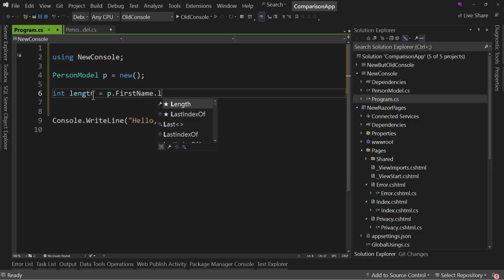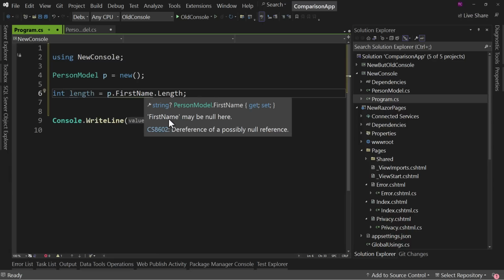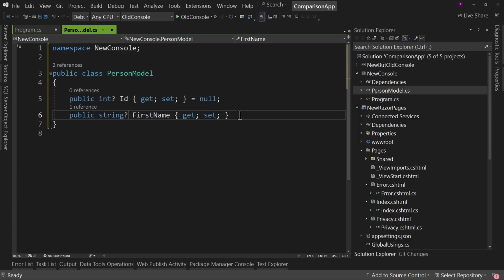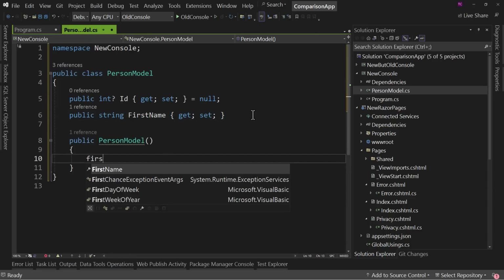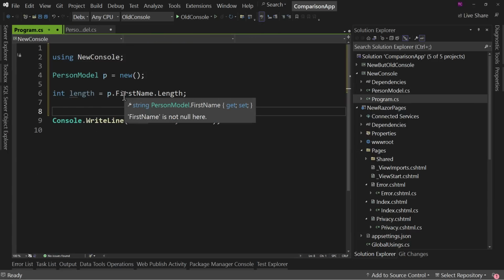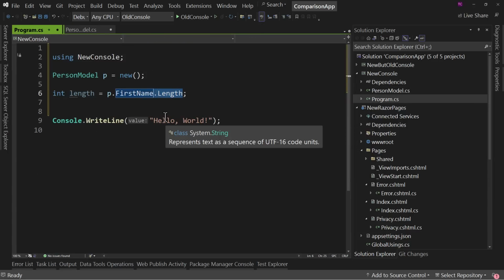So with PersonModel p, I could say, let's do an int length equals p.FirstName.Length. Okay, and notice the squiggly here, it says FirstName may be null here because this is a nullable string. So it's yelling at me and saying, hey, this could be a problem. And in fact, it would be a problem because, yes, it is null here. I have it assigned a value. Now, if I said, no, this isn't going to be null, and maybe I even assign an initial value, like let's go a constructor, and I could say FirstName equals Tim as a default, right? Well, then over here, no warning, no problem. You can do that because it knows for a fact that it won't be null. We don't have to do a null check here.